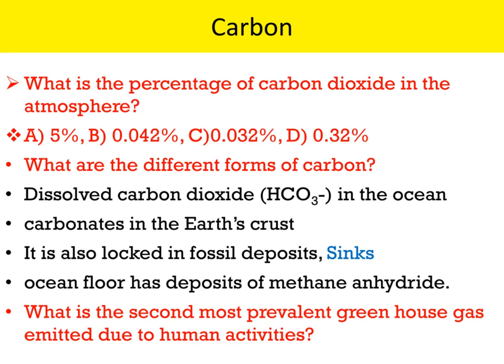What are the different forms of the carbon? Dissolved carbon dioxide in the ocean, carbonates in the earth's crust. Again, carbon is locked in fossil deposits known as sinks. Ocean floor has deposits of methane hydrate. So you have to know what is the second most prevalent greenhouse gas emitted due to human activities. This is a question you have to answer.